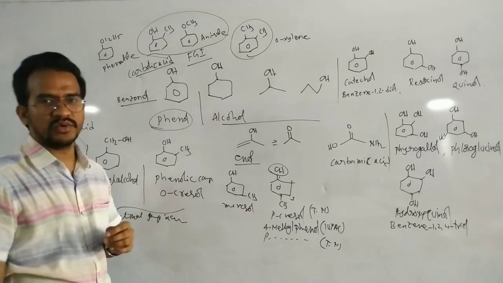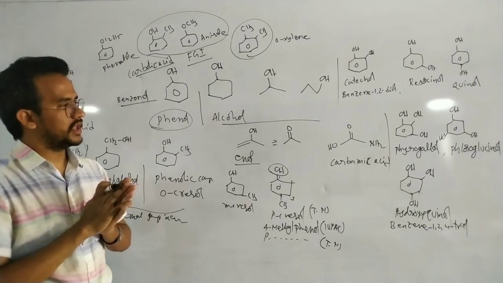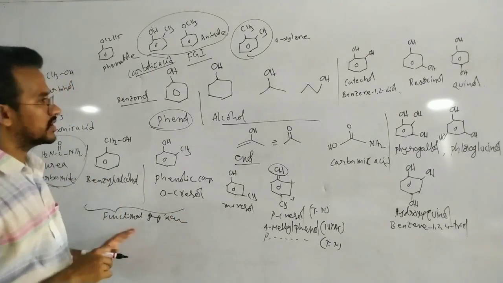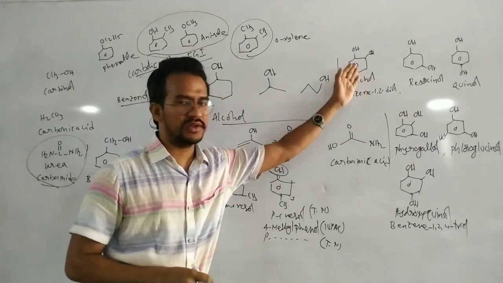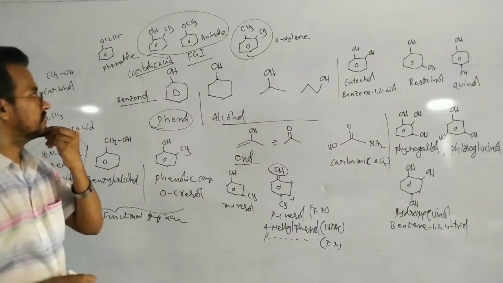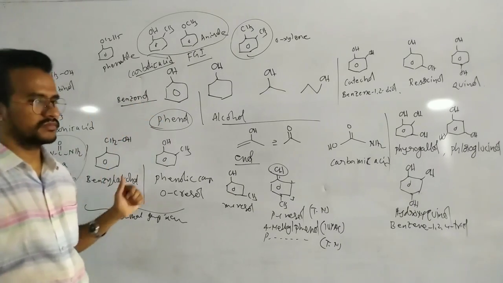So these are some names of the phenolic compounds. All these are phenolic compounds, because the OH is directly attached to the benzene. The simplest compound is known as phenol. Okay, so write down.